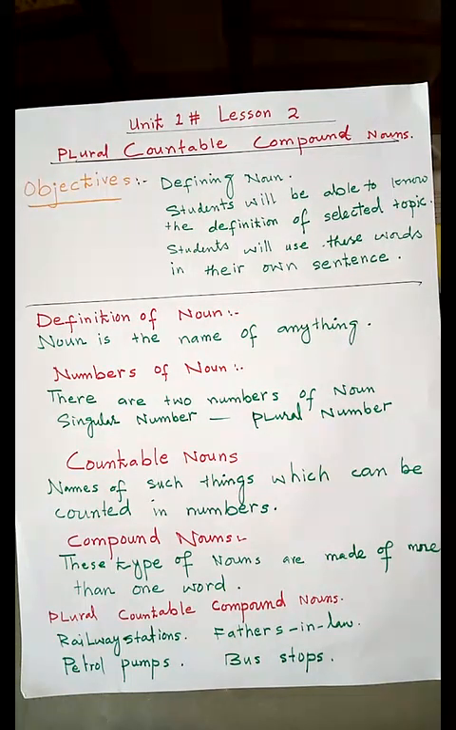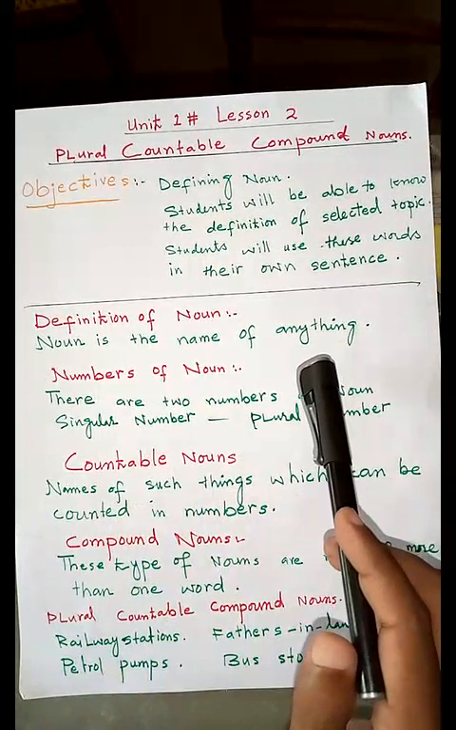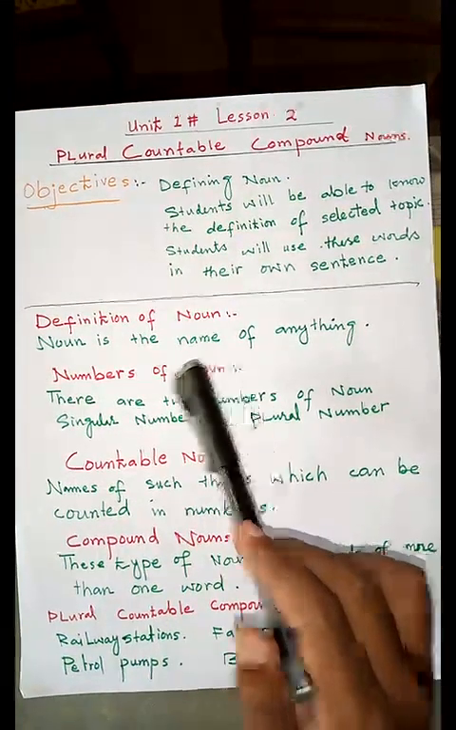So first of all, we have to define the term plural countable compound nouns. First of all, we have to know about noun. What is noun? The word noun is taken from the Latin language word nomen, that means name. So noun is the name of anything, or name of anything is called noun.